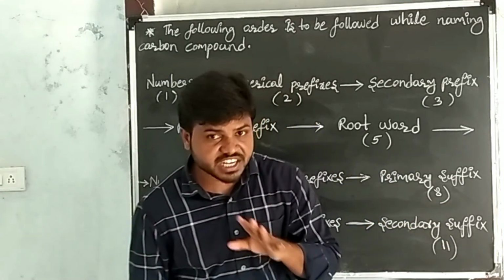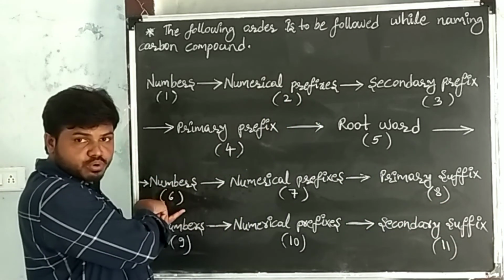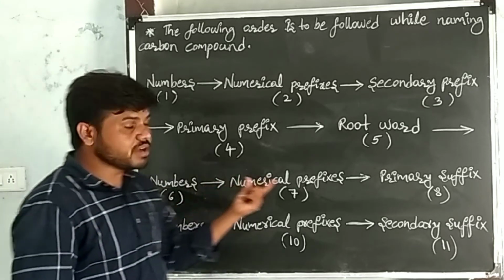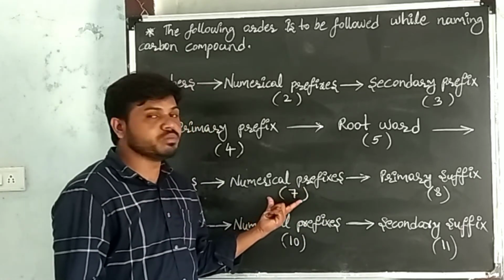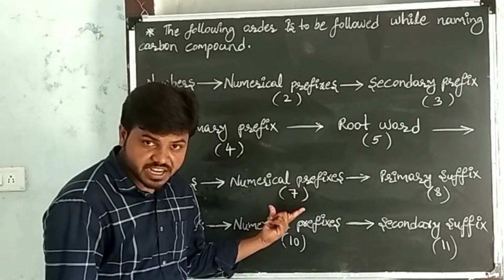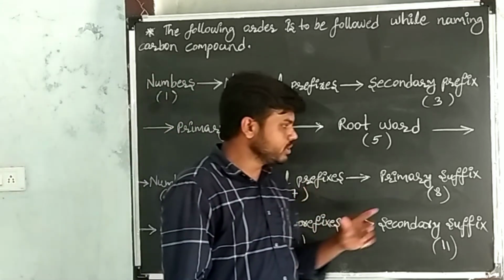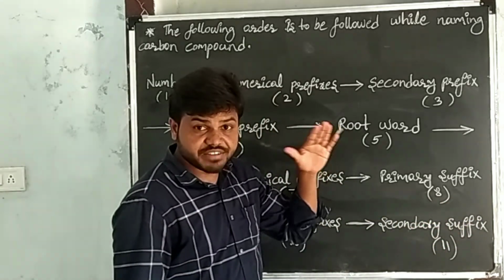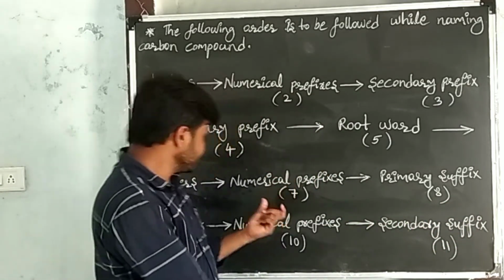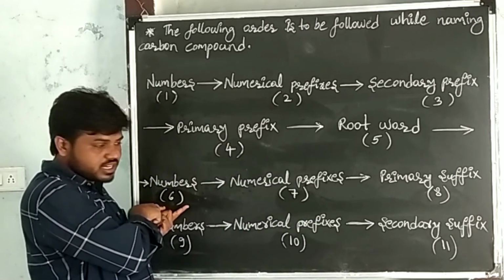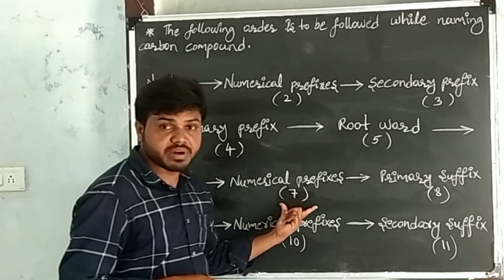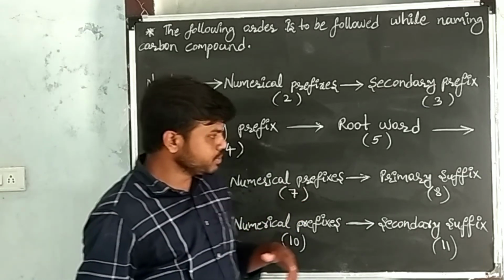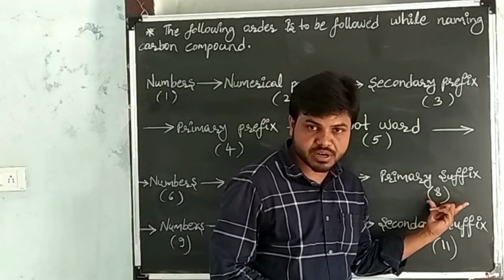If a double bond is present in the given carbon compound, write the position of the double bond, meaning at which carbon the double bond is present. If the double bond is repeated, write the numerical prefix. After writing the numerical prefix, write the primary suffix of the double bond.